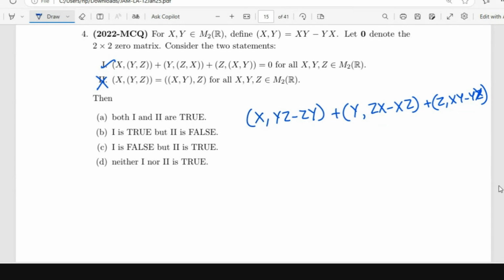Ma'am, what I think is, we are in the second statement, it is like associative law. And our function is subtraction. So subtraction is not associative. We can just contradict like that, by guessing and eliminating the second part because the negative sign is not associative. Right, yeah, that is the intuition, right?